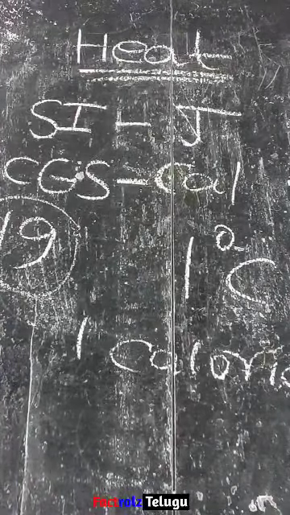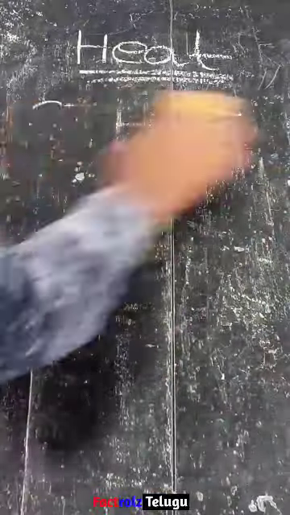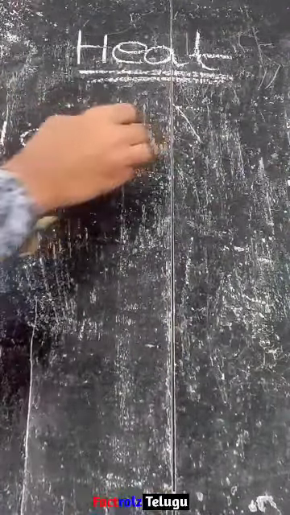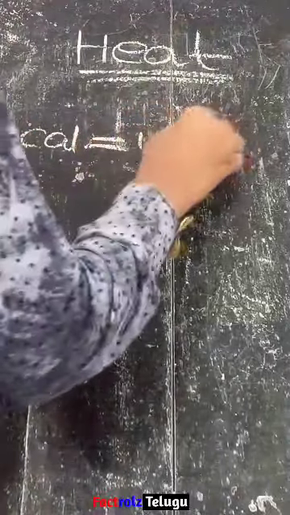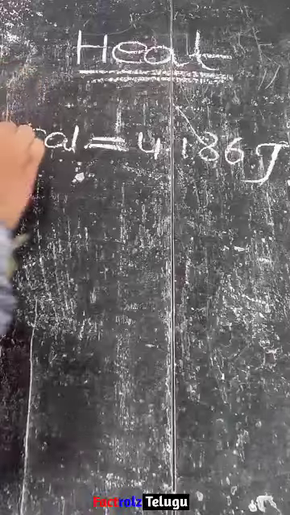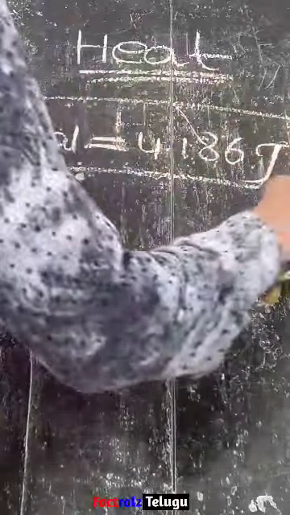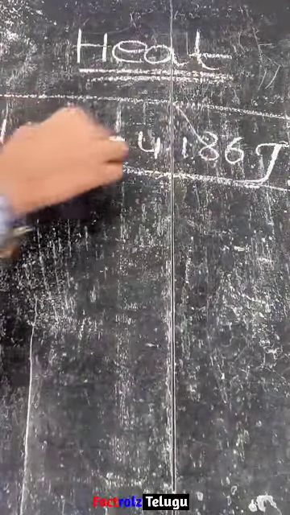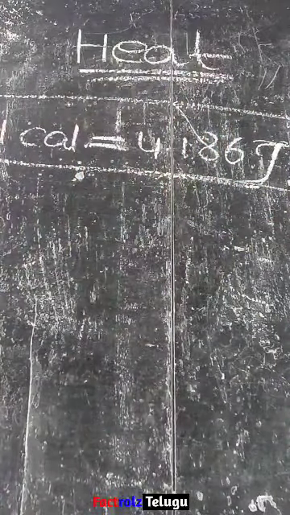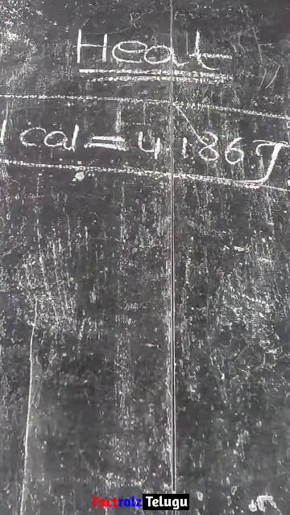Here 1 calorie is equal to 4.186 joules. This is the relationship between calories and joules. If you want to change the units from calories to joules, we will use this: 1 calorie is equal to 4.186 joules.